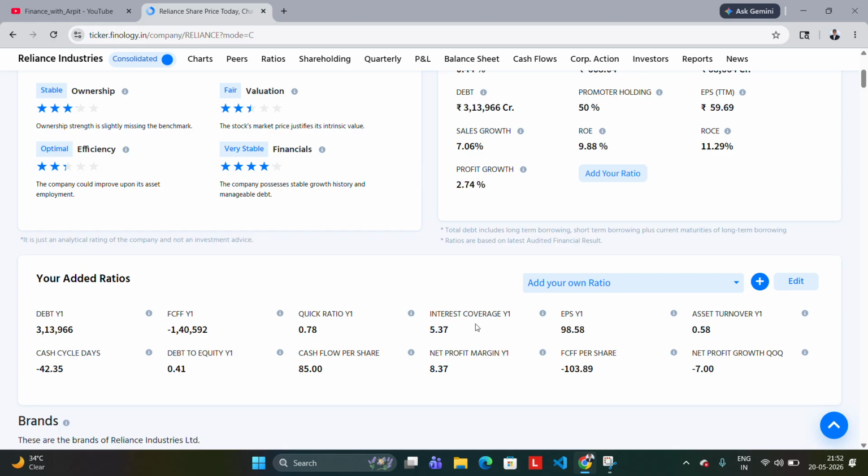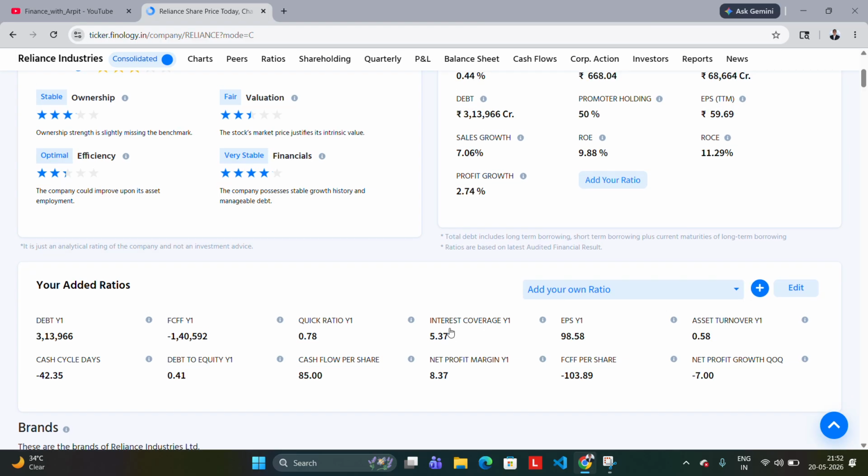And interest coverage ratio is one of the most important ratios that we all neglect. But for example, the higher it is, the higher the capability of the company to clear that debt as soon as possible.